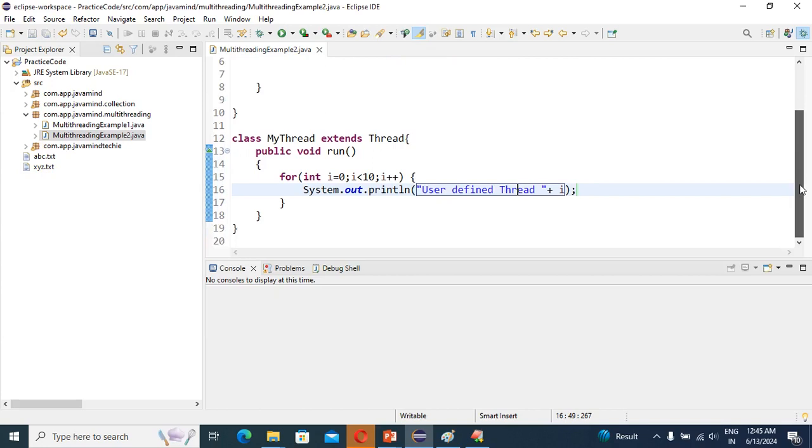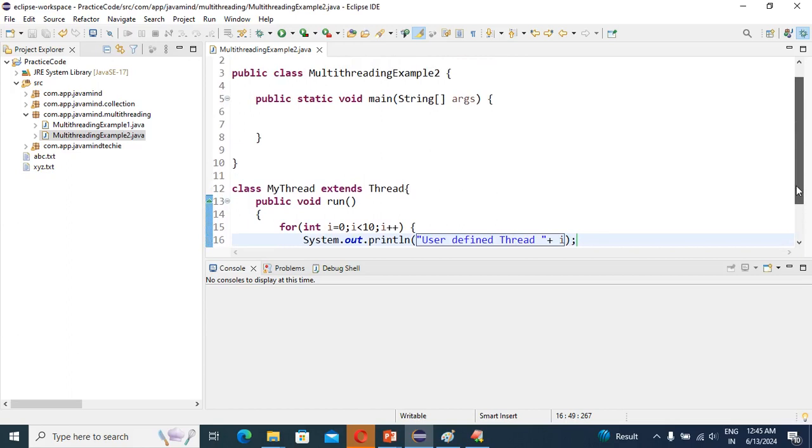So what I have told in step two: override the run method to write the logic of the thread. I have written it. The second step is done, right? Good. So guys, concentrate here. It's very, very important. Suppose an application contains 100 threads.